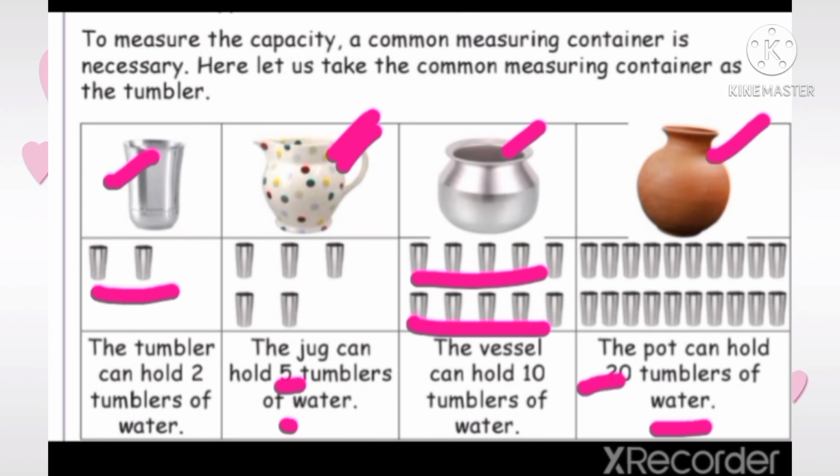So the tumbler can hold 2 tumblers of water, jug can hold 5 tumblers of water, the vessel can hold 10 tumblers of water, the pot can hold 20 tumblers of water.